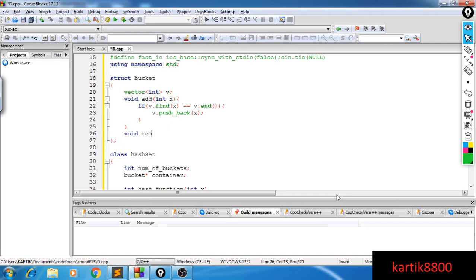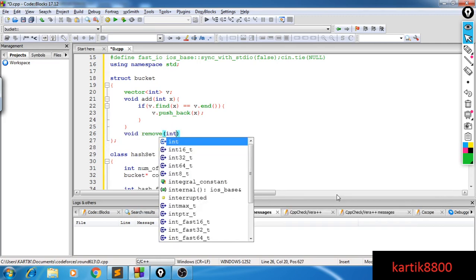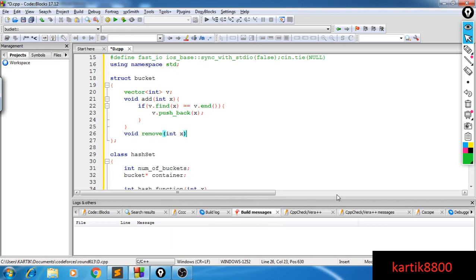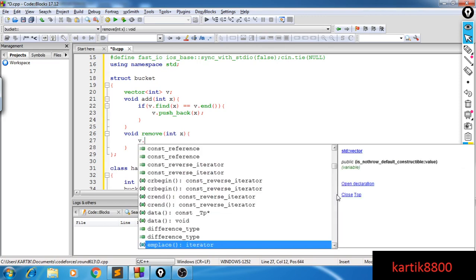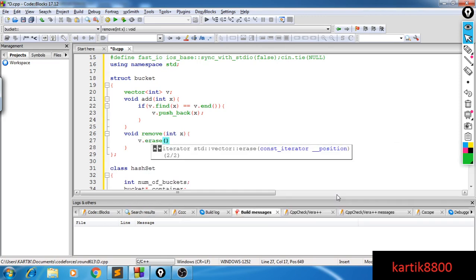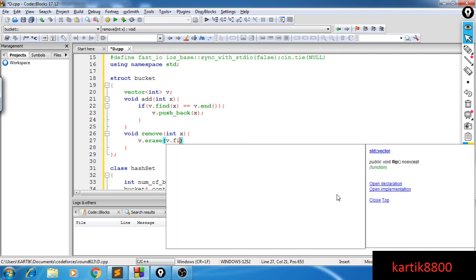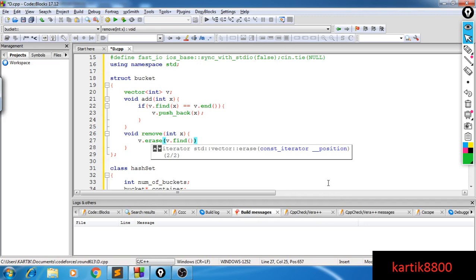Similarly, I can have void remove integer x, deleting x from your vector. So I guess v dot erase should be there. Yep, it takes a constant iterator position, so I can say v dot find, and the iterator will be erased.